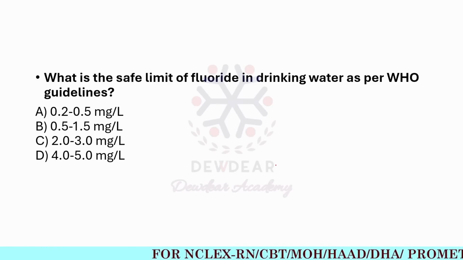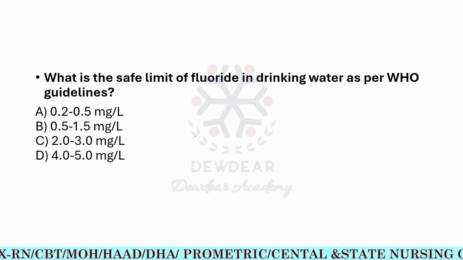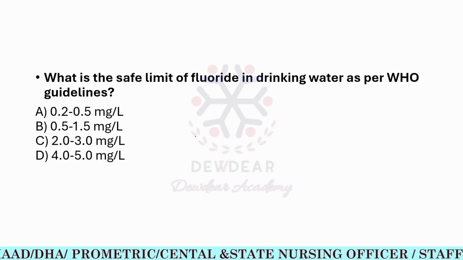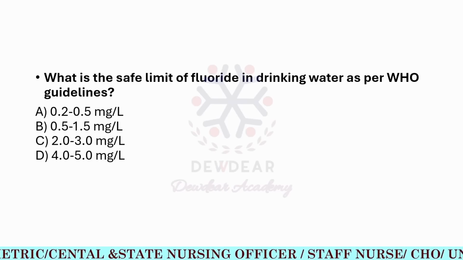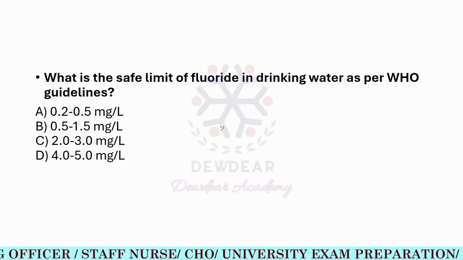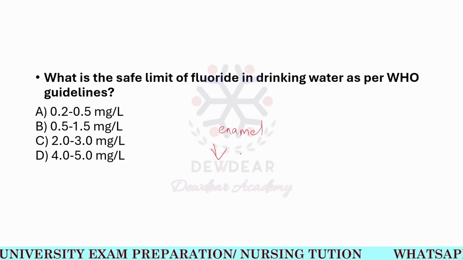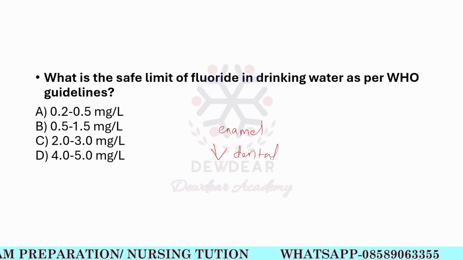What is the purpose of fluoride in drinking water? It helps in strengthening the enamel of the teeth, and it reduces the occurrence of dental caries or cavities.